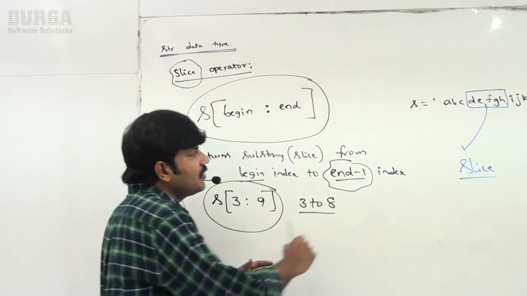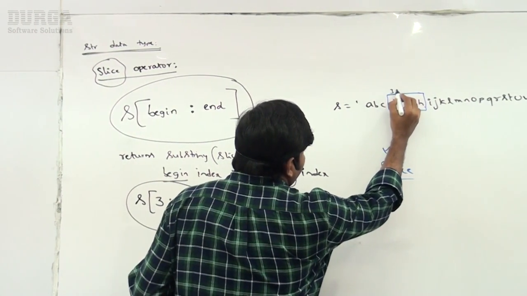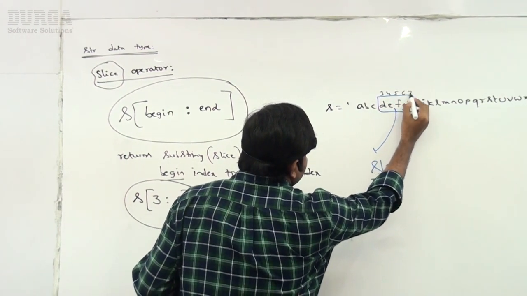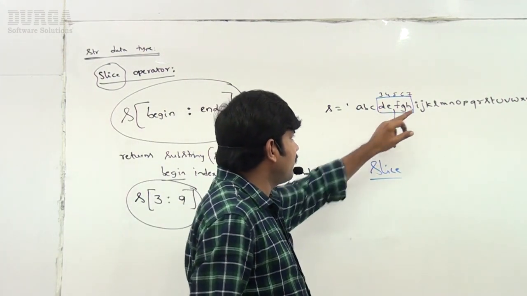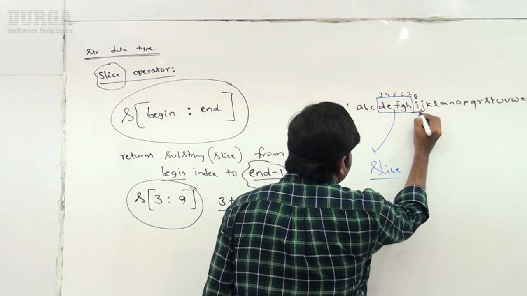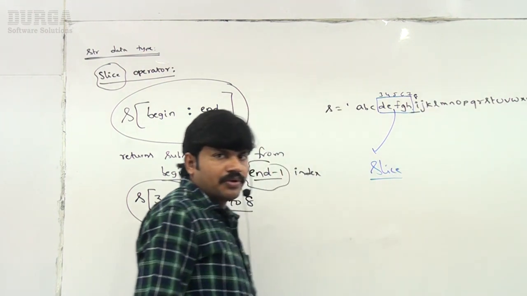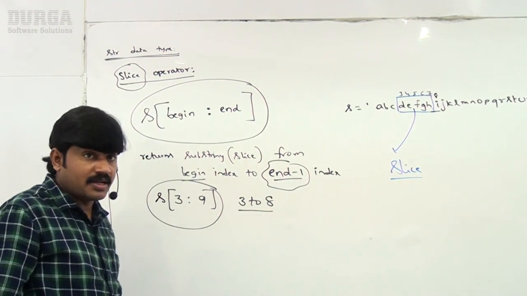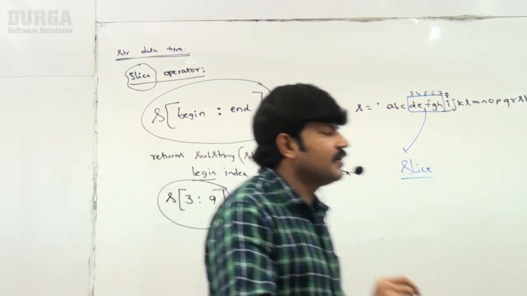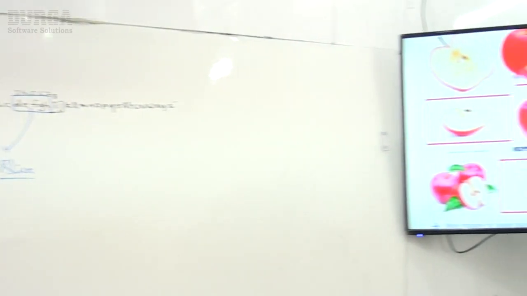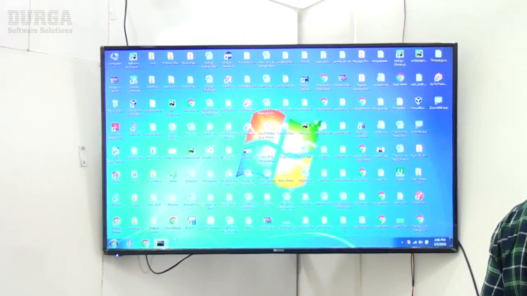Are you getting? Third, 3, 4, 5, 6, 7, and then 8 means up to I you are going to get, sir. Let me cross check. Third index to 8th index. Observe carefully.